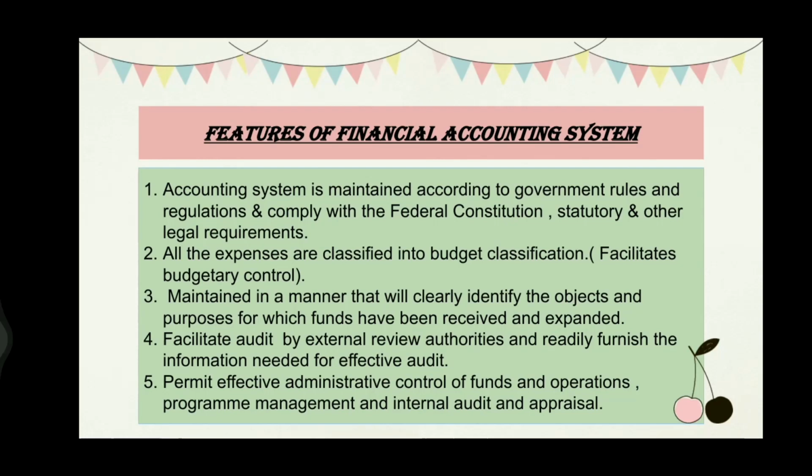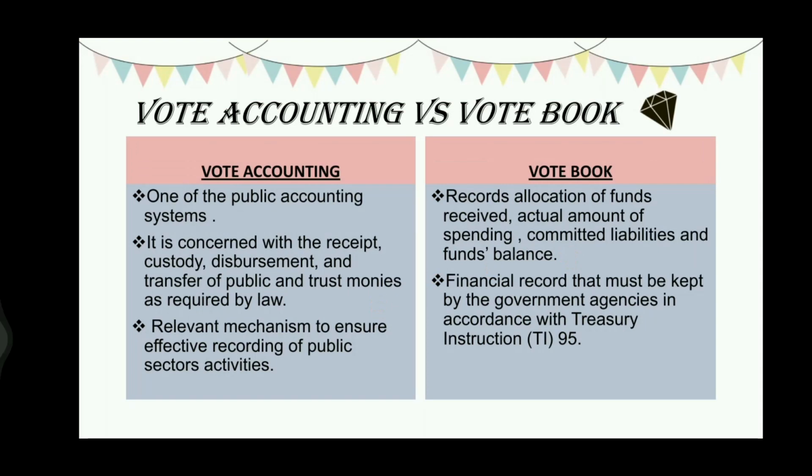So what is vote accounting and what is vote book? Vote accounting is one of the public accounting systems. It is concerned with the receipt, custody, disbursement, and transfer of public and trust monies as required by law.